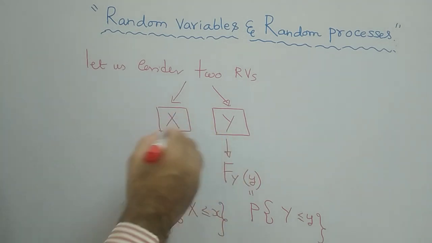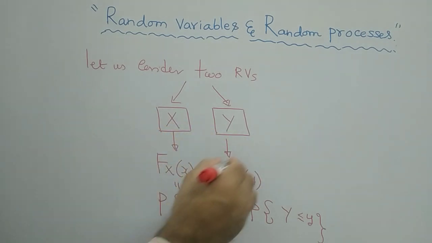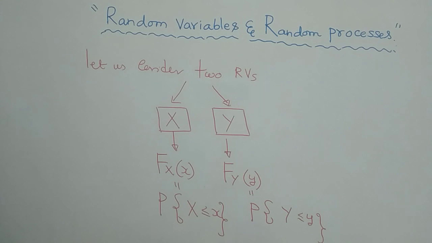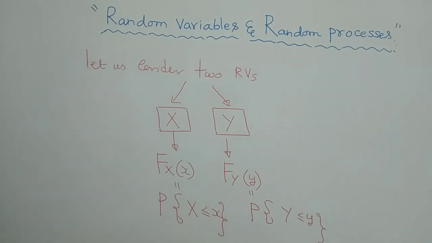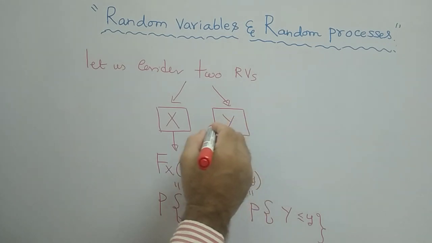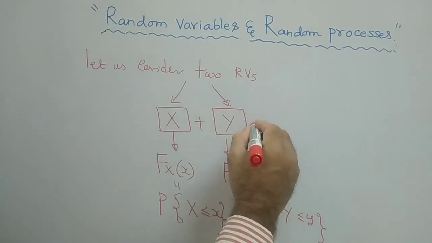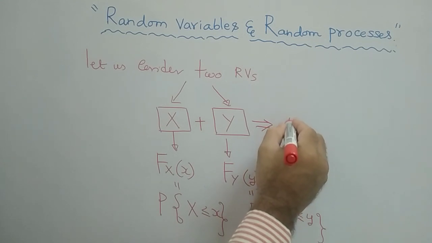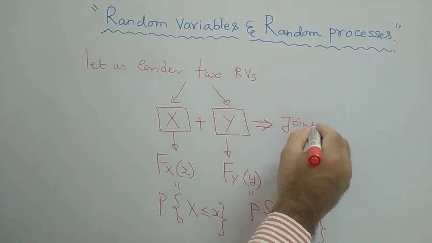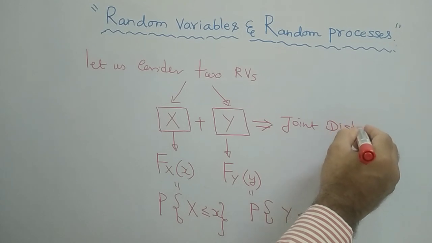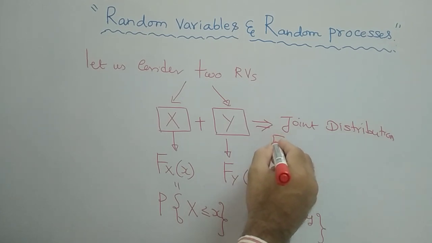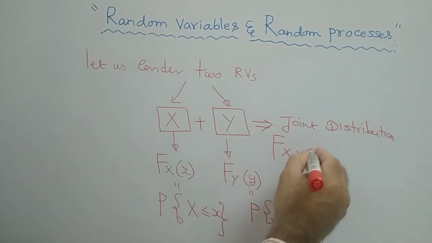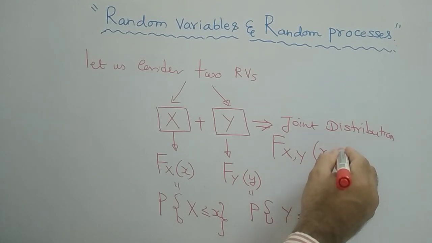Now what is the distribution function with respect to both x and y? These are the individual ones. The distribution function with respect to x and y together is called the joint distribution function. That is called the joint distribution, and it is given as capital F of x comma y, with small x and small y in brackets.